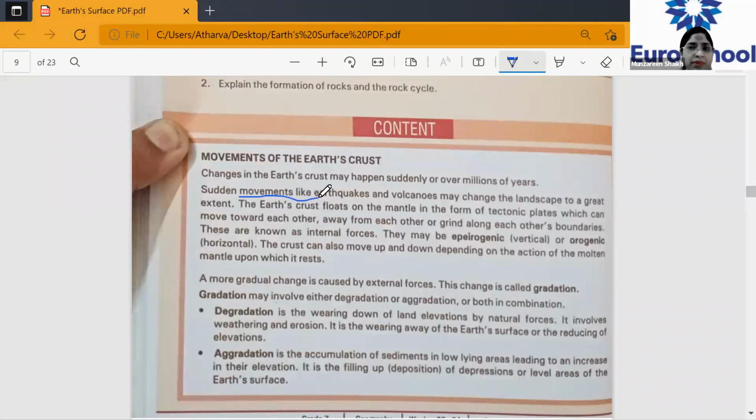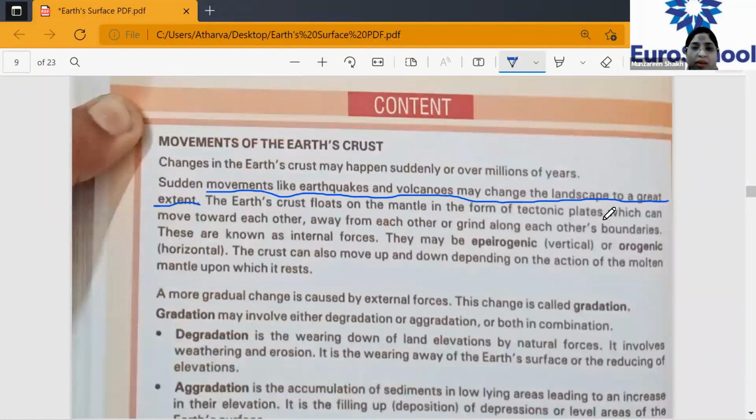Do you agree? The landscape of the Earth changes if there are earthquakes. Yes or no? Or will it be the same? Even if there's an earthquake, will the landscape remain the same plane, or is it going to change? No, ma'am, it will change.